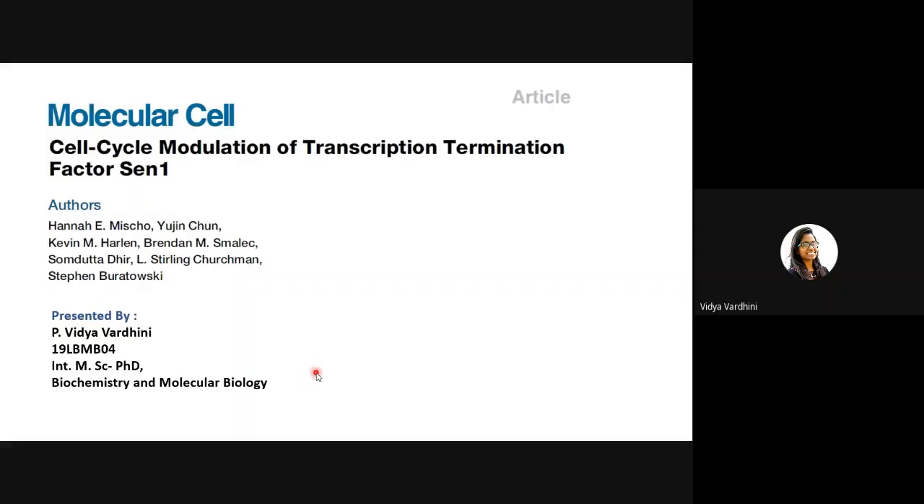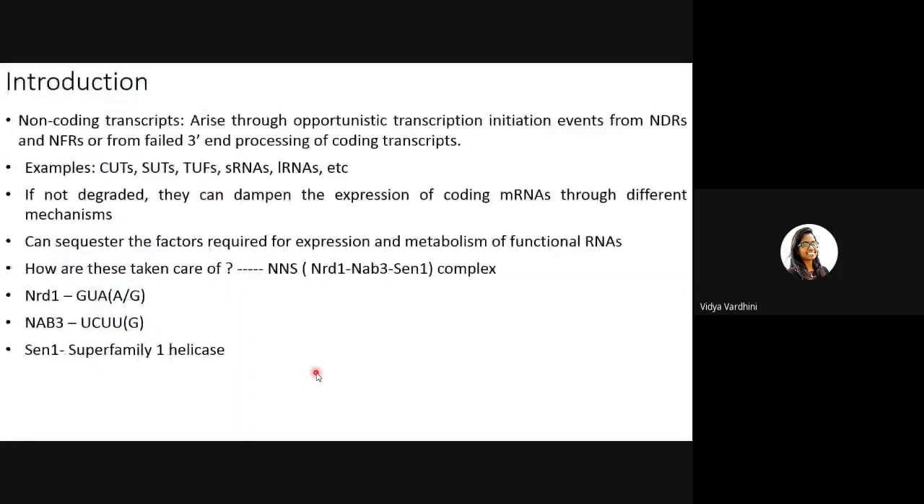To begin with, in a cell, we know that transcription uses DNA as a template and makes RNA, which is then translated to protein. In this process, coding genes are to be transcribed, but apart from transcription of the coding genes, there is also opportunistic transcription taking place. Many non-coding transcripts are produced by the same RNA pol2.